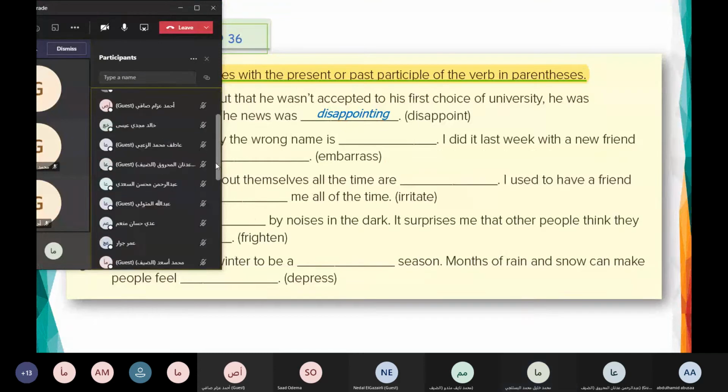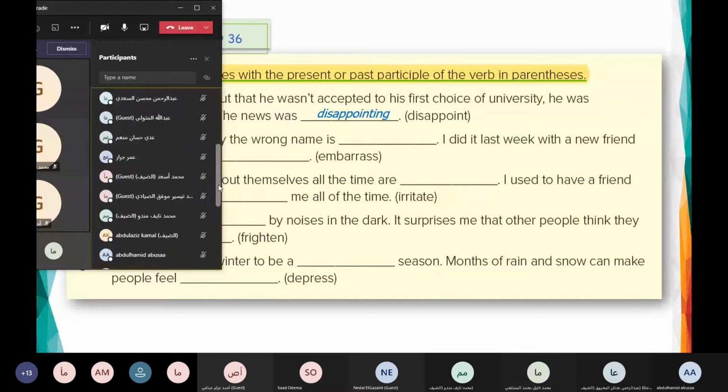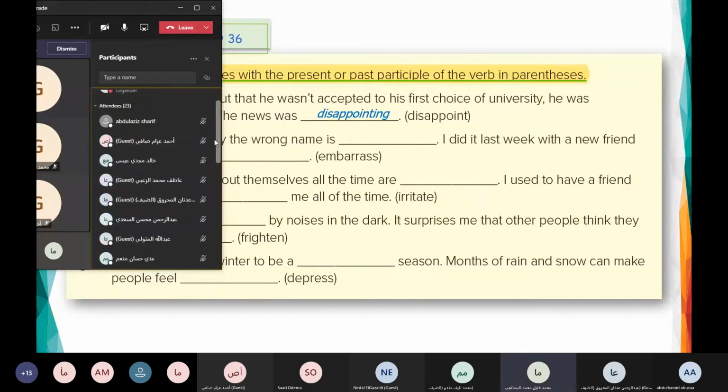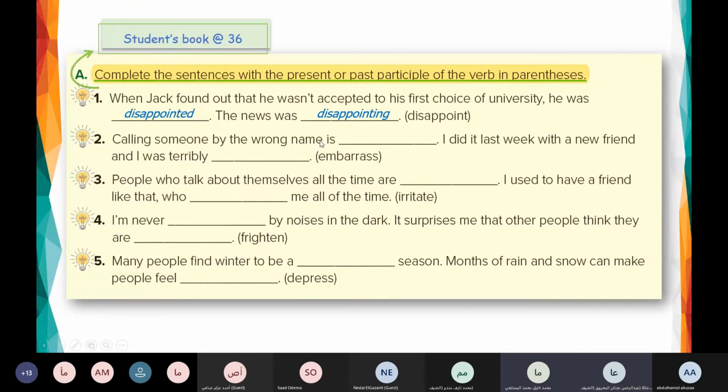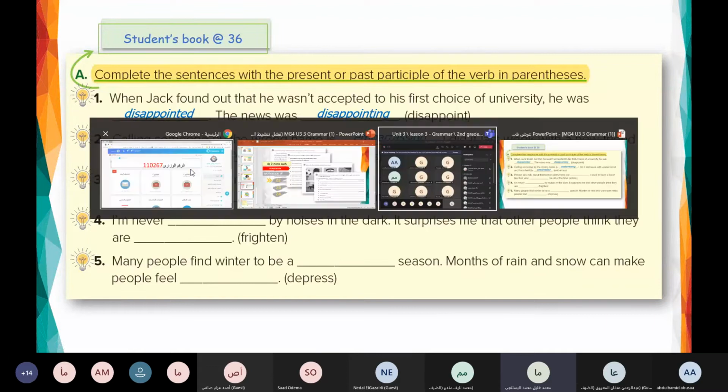Number two, who can try? Number two. Abdurrahman Mahroug, are you here? Yes, teacher. Calling someone by the wrong name is embarrassing. I did it last week with a new friend, and I was embarrassed. Good. Embarrassed. Terribly embarrassed. You realize here in the first one we describe the reason, the cause of the feeling, and here we describe what my feeling was. I was embarrassed. Good.